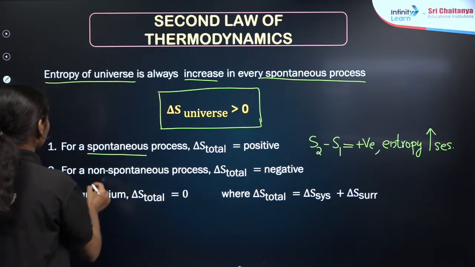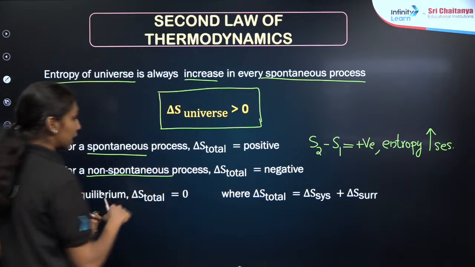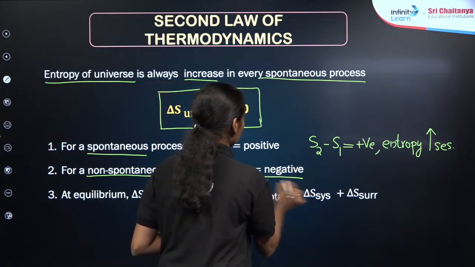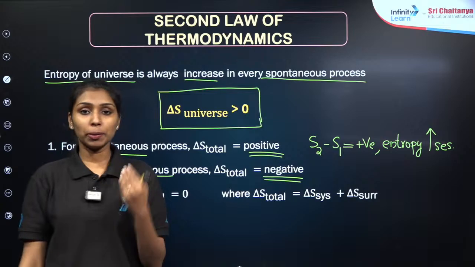If it is non-spontaneous, then delta S of the universe or delta S total is negative. These are the important signs you have to keep in mind.